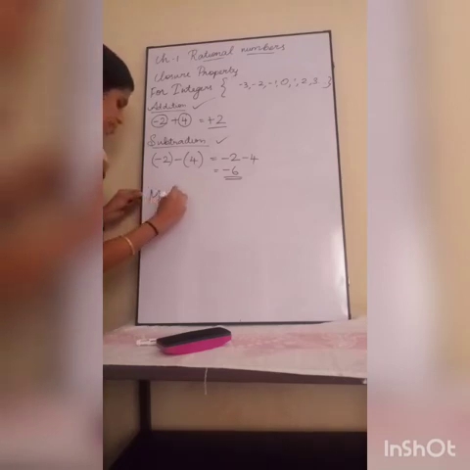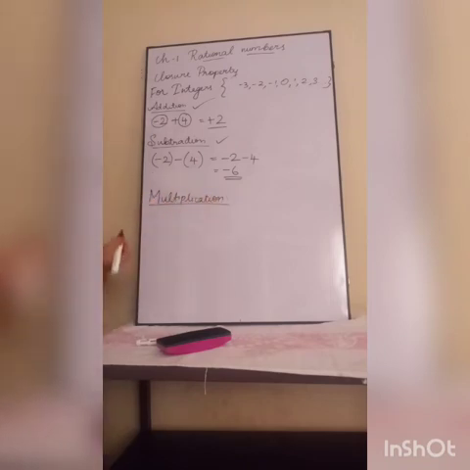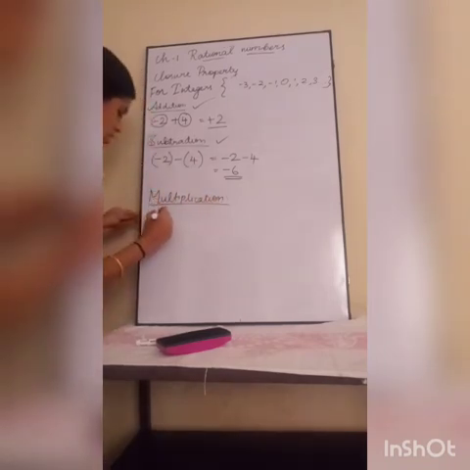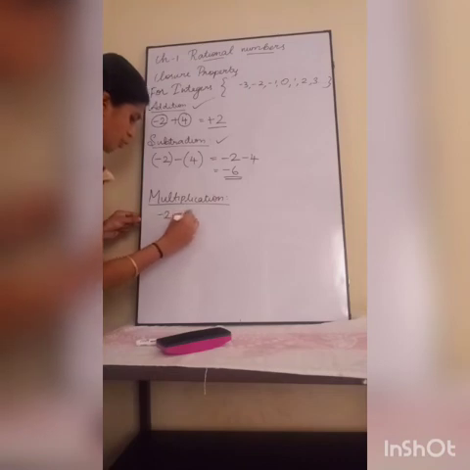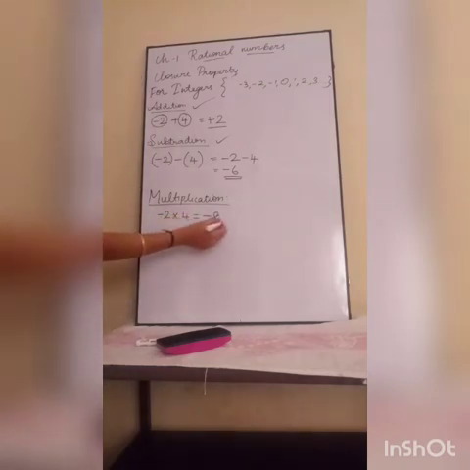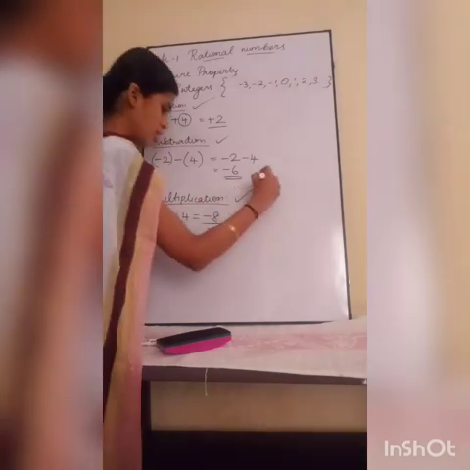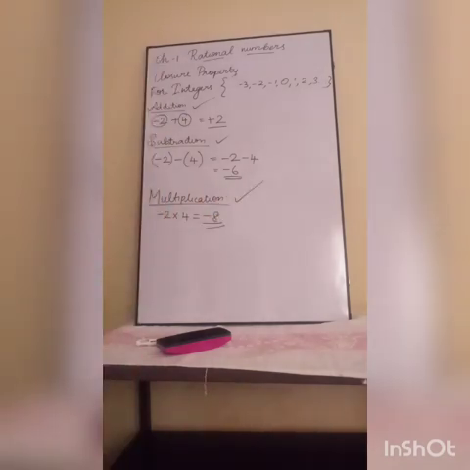Next, multiplication. Now I am going to multiply two integers, minus 2 into 4. Minus into plus is minus, 2 into 4 is 8, so the answer is minus 8. If I am multiplying two integers, my answer will be an integer. Therefore, integers are closed under multiplication. So this property also it satisfies.